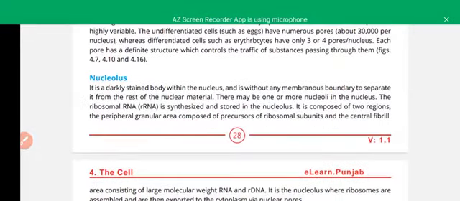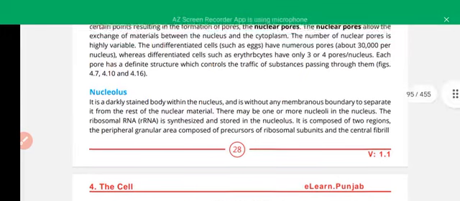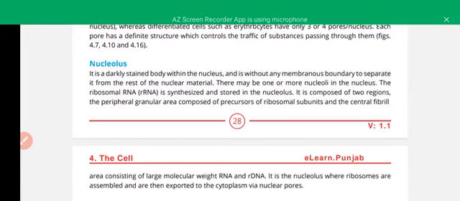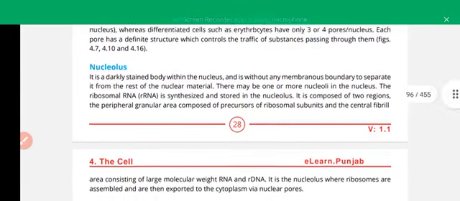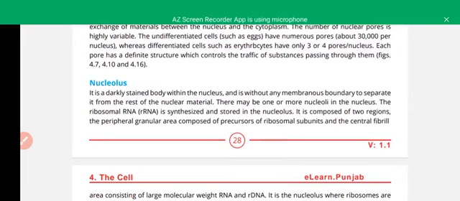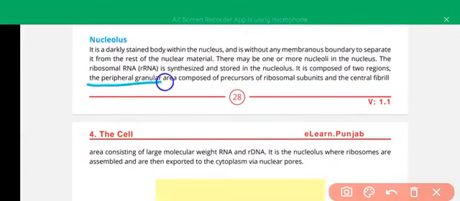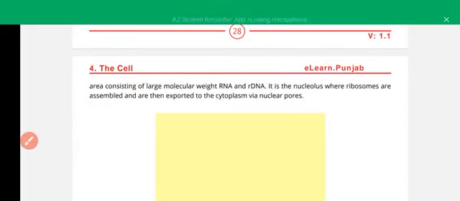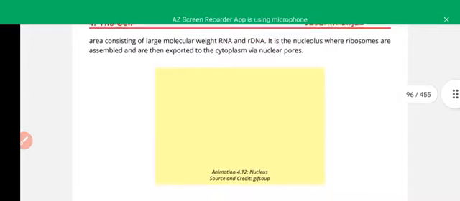The nucleolus is the darkly stained body inside the cell, and it is the basic machinery for the production of ribosomes. So it contains ribosome-synthesizing material, ribosomal RNA, and there may be one or more nucleoli in the cell. It is composed of two regions. The peripheral region is a granular area that contains ribosomal subunits, and the central area is the fibrillar region that contains RNA and ribosomal DNA. It is in the nucleolus where ribosomes are assembled and exported to the cytoplasm via the nuclear pores.